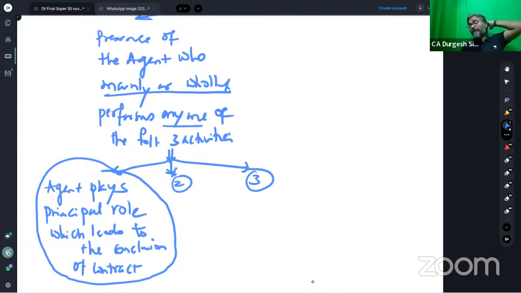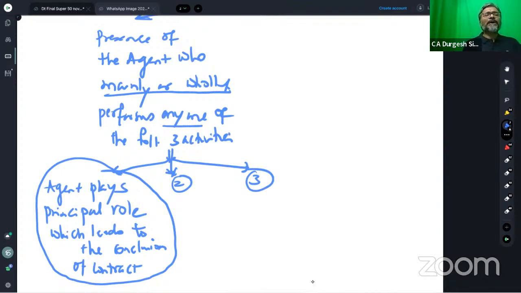Students, be careful. The agent may not actually conclude the contract. What is important over here is that they should play a principal role which should lead to the conclusion of the contract.